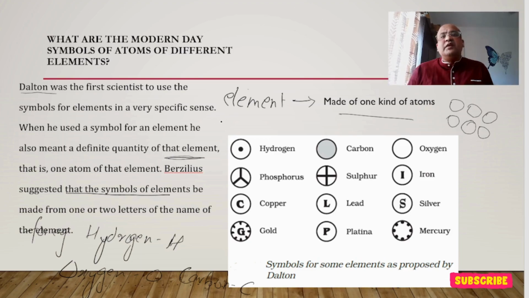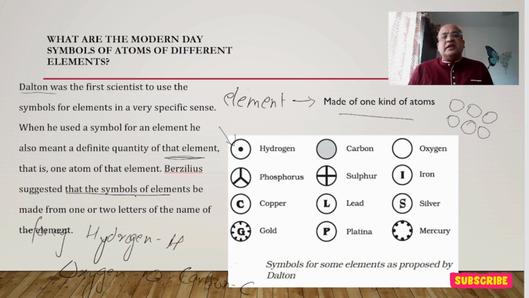Earlier, very few elements were discovered, so it was very easy to give symbols. Dalton gave a few symbols like this. For hydrogen, he gave a circle with a dot inside. For carbon, a circle was there, along with color. Oxygen like this. So this was the earlier stage where Dalton gave the symbols.